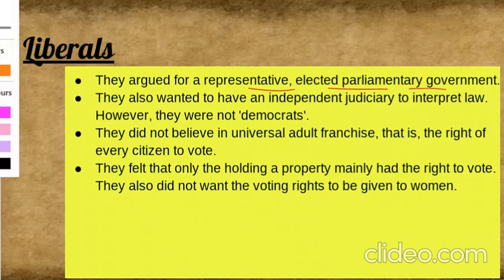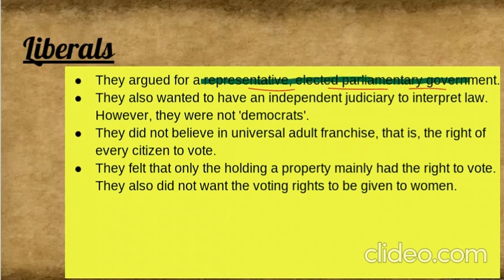We should know that they demanded a representative elected parliamentary government. They wanted such a government. There should be a parliament. It should be elected by whom? It should be elected by the people, correct? And it should represent the people itself, correct? So they wanted such a government.